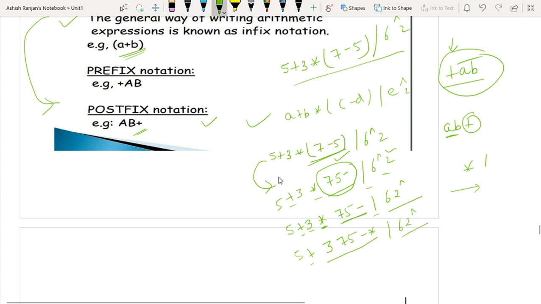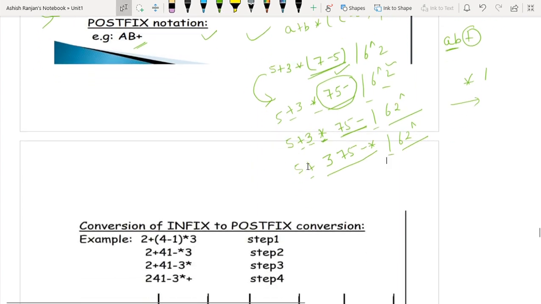So in plus and in divide, divide has the highest precedence, so we will perform divide first. So it will be considered like an operand now. So 5 will come inside here in order to convert this operand and this operand in postfix.